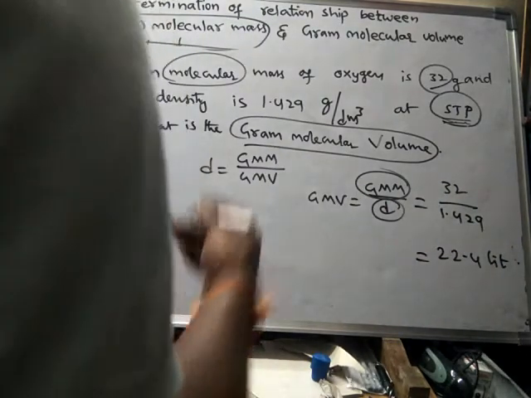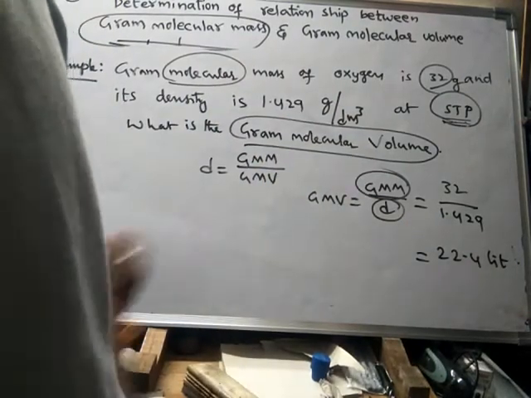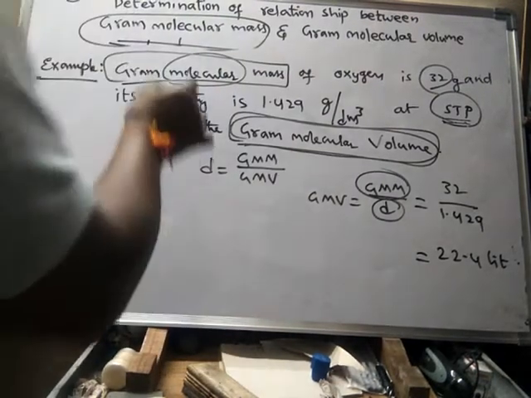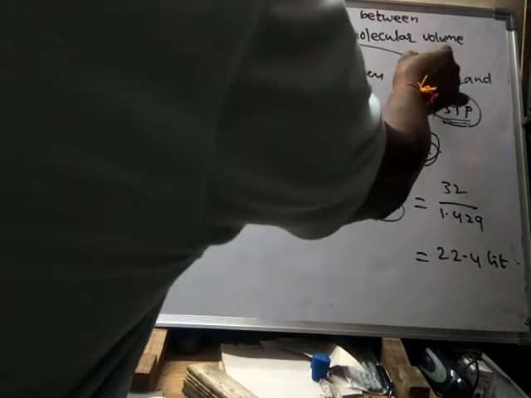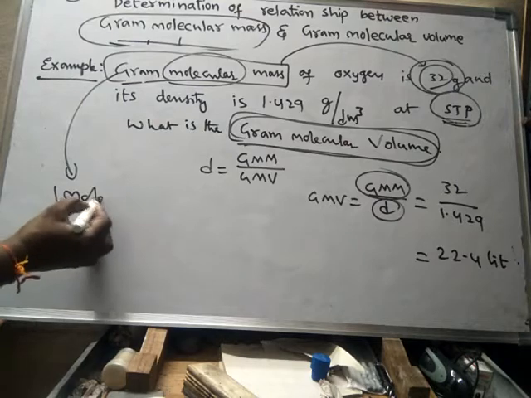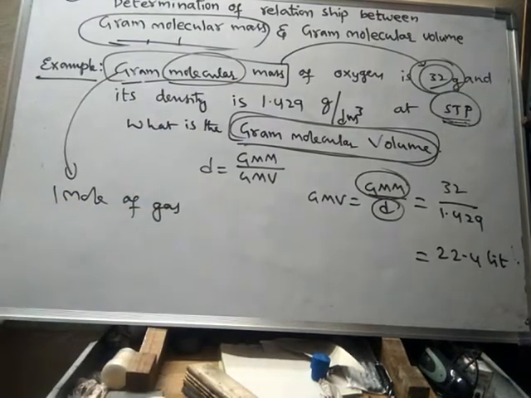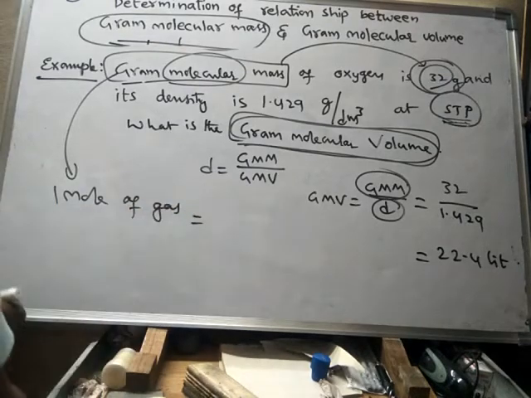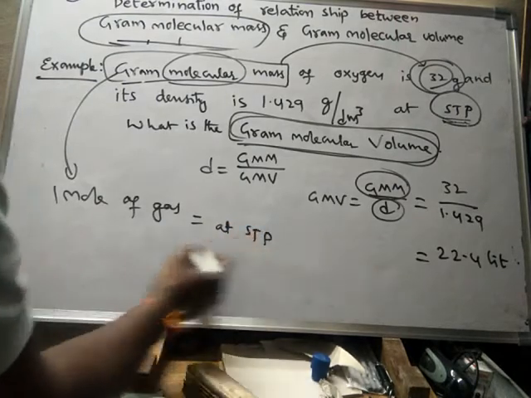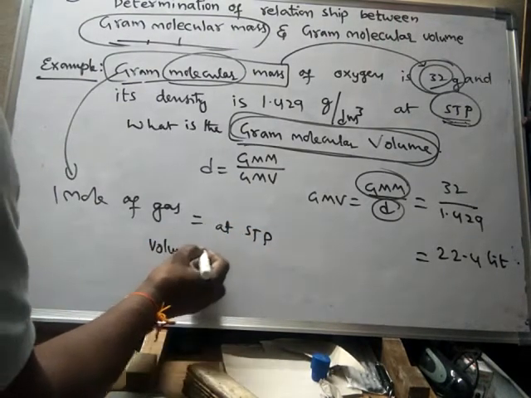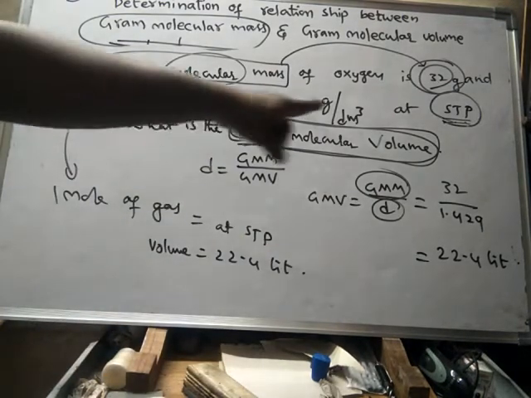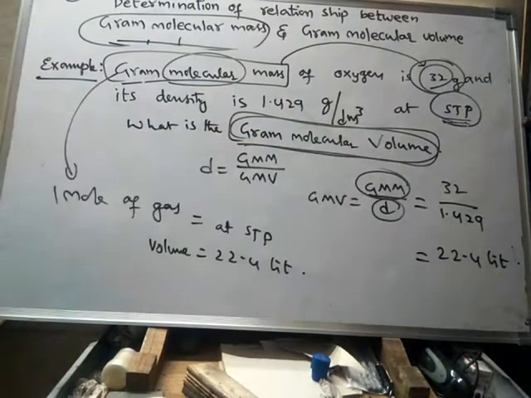So whatever the gas you take, if you take the amount of gas exactly equal to the gram molecular mass, which is nothing but 1 mole of gas, then at STP its volume will be 22.4 liters, irrespective of the gas. Here we have taken oxygen gas. In the previous example, we took hydrogen gas.